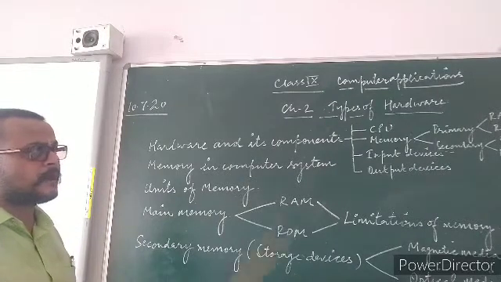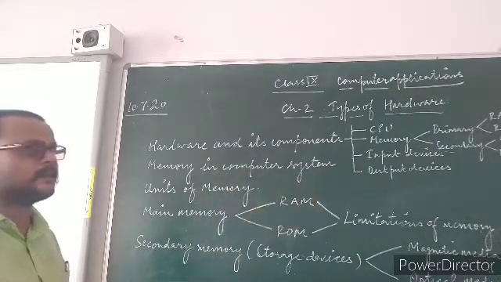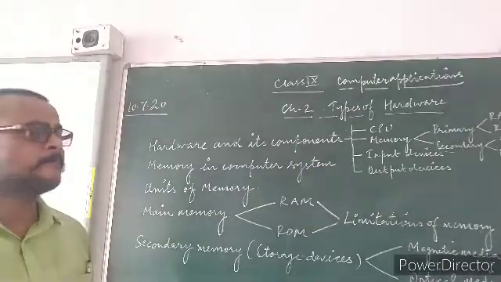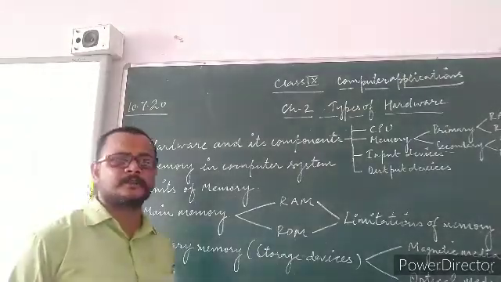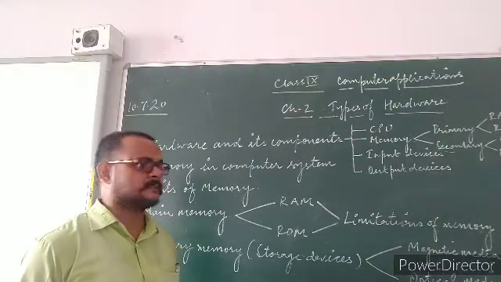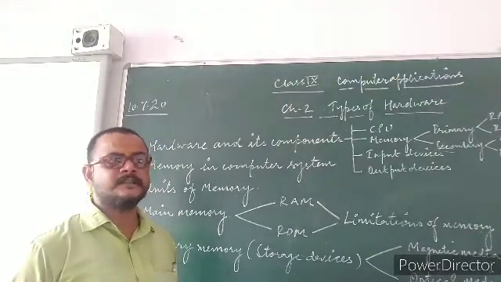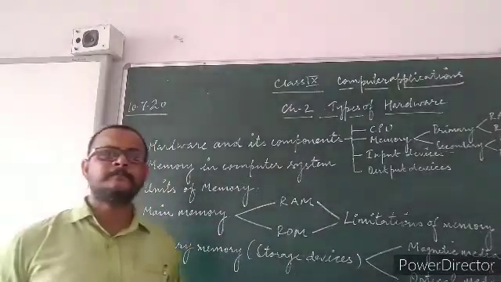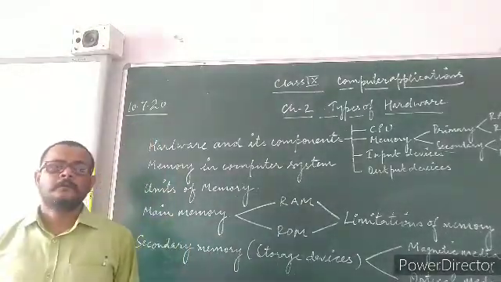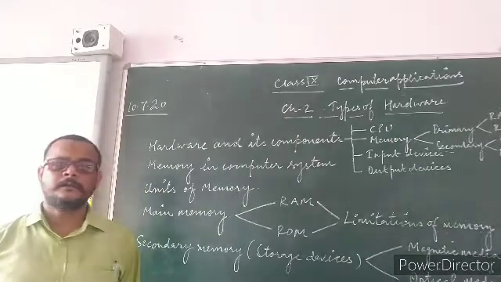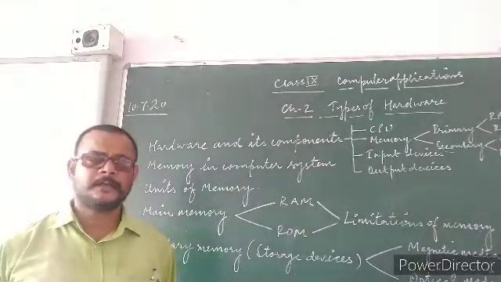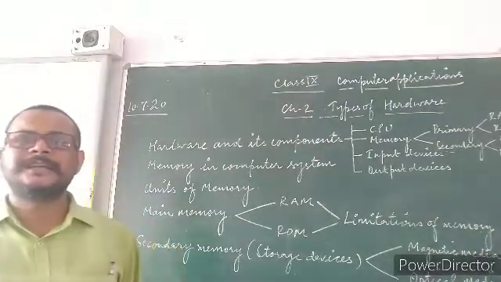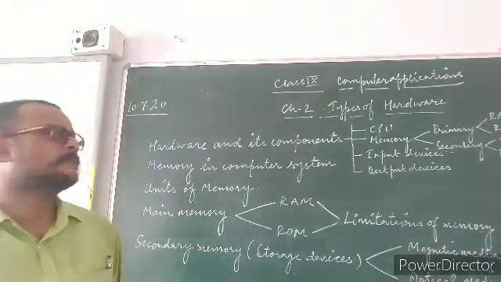In primary memory, RAM holds the data temporarily, whereas ROM holds the data permanently. All these secondary storage devices hold the data permanently until and unless user action is required. If we want to delete it, he or she can delete it.